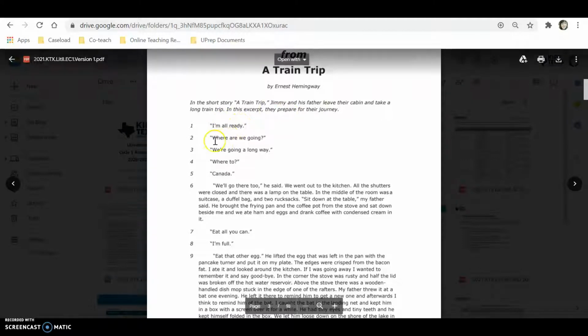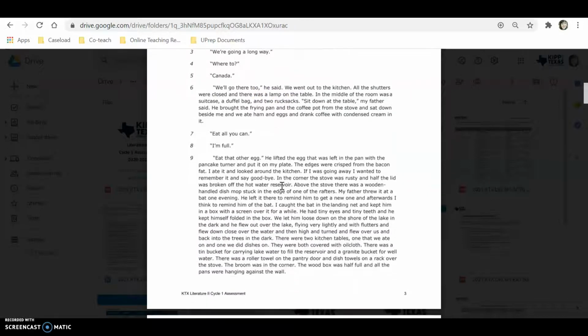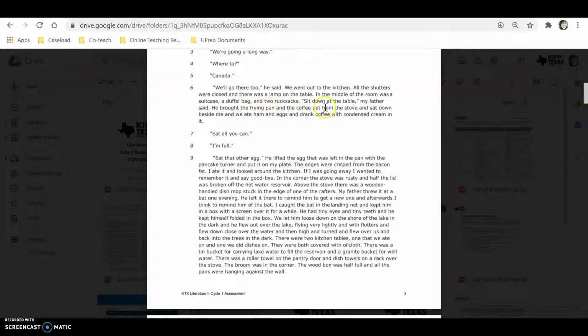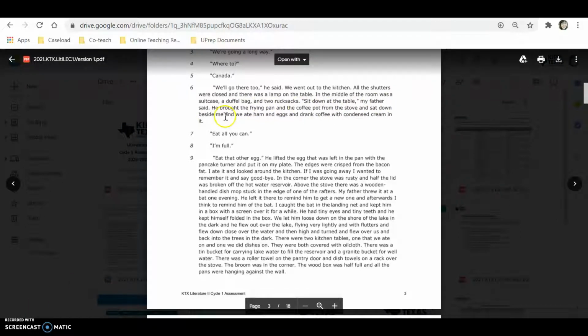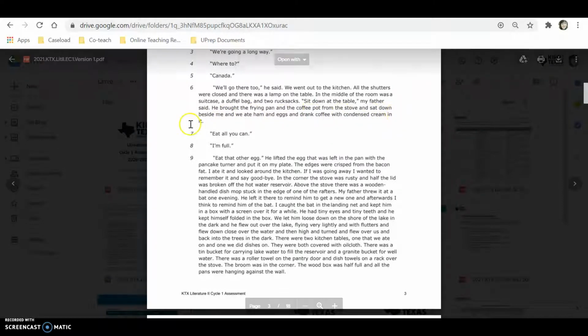I'm all ready. Where are we going? We're going a long way. Where to? Canada. We'll go there too, he said. We went out to the kitchen. All the shutters were closed and there was a lamp on the table. In the middle of the room was a suitcase, a duffel bag, and two rucksacks. Sit down at the table, my father said. He brought the frying pan and the coffee pot from the stove and sat down beside me, and we ate ham and eggs and drank coffee with condensed cream in it.